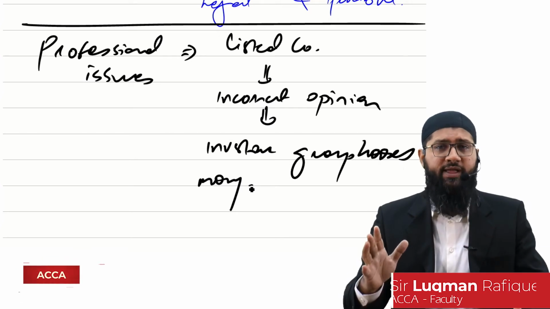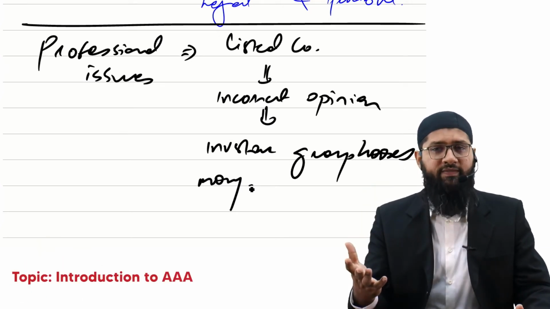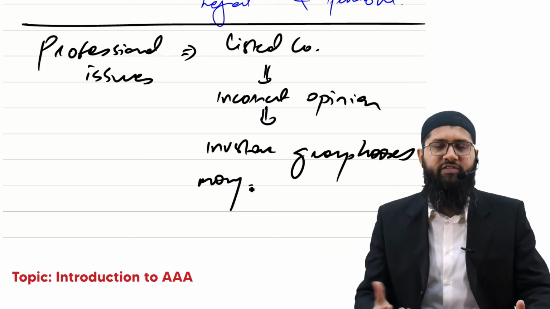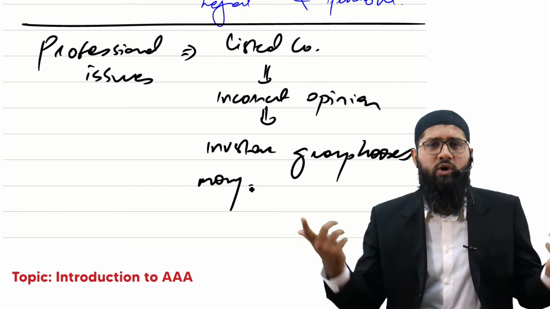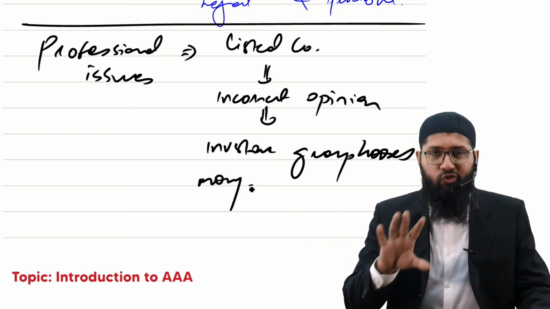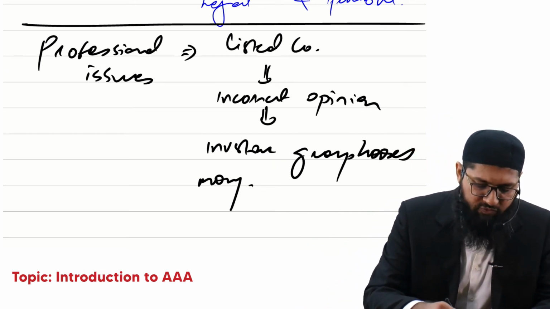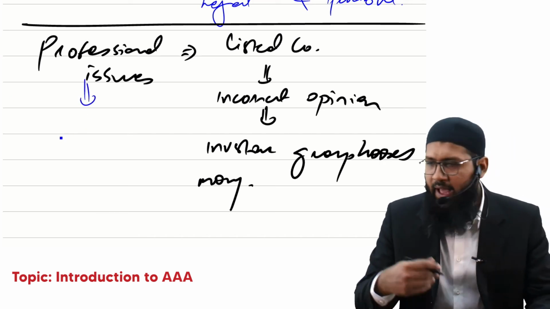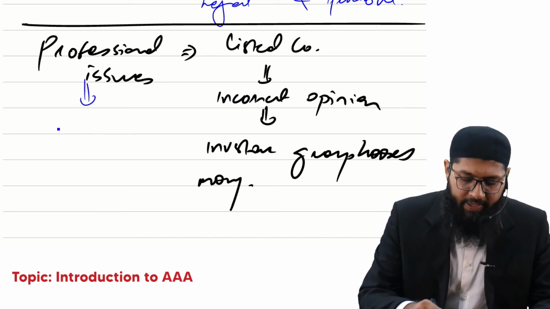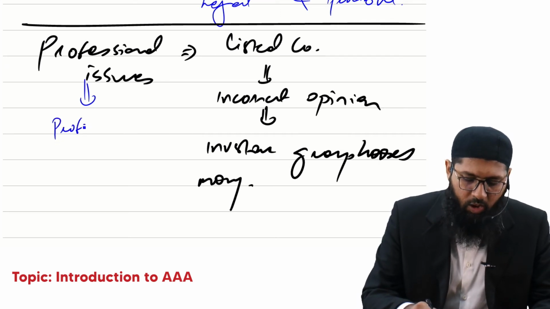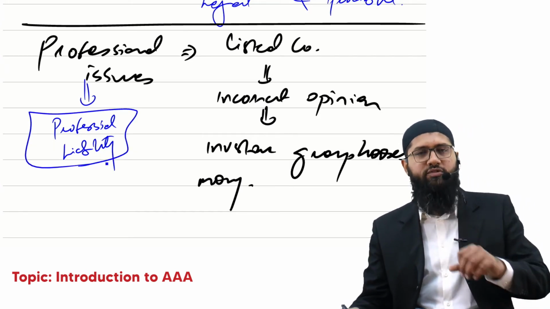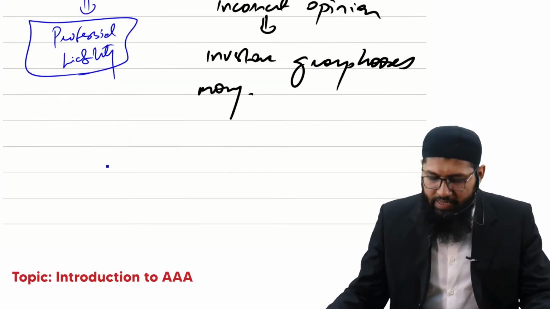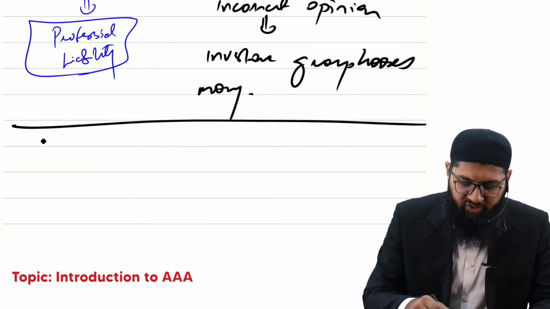If you have complied with the regulatory requirements, if you have complied with the ethical requirements, and if you have considered the professional aspects, then you will probably not end up paying that money, no matter whoever files a suit against you. So there are going to be those professional issues also, which we will be discussing. That would include how the auditor is expected to act professionally, and also how the auditor is going to cover his professional liability. The third aspect is the practice management.